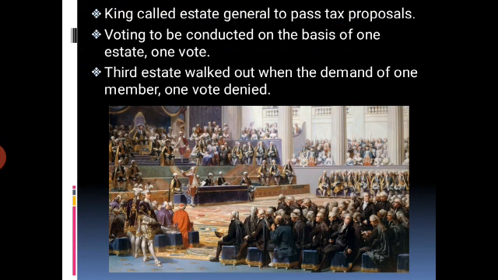The members of the third state demanded that the voting should be conducted by taking the assembly as a whole, but the king rejected this proposal of the third state members. So that's why the third state representatives walked out of the assembly in protest. So this was the entire incident of the outbreak of the revolution in 1789.